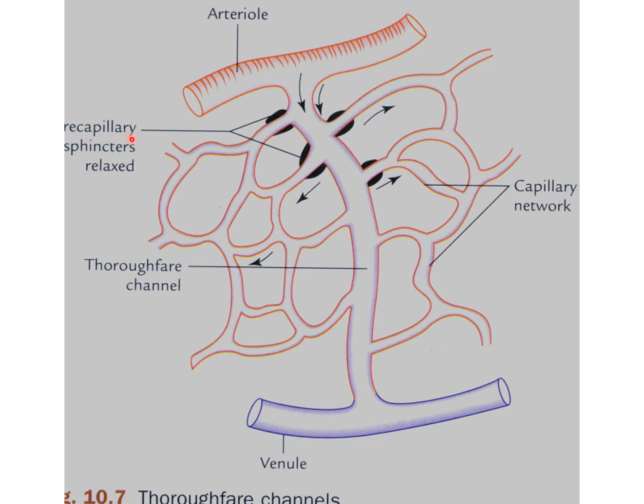This one is the sphincter relaxed. The initial segment of each lateral branch is surrounded by a few smooth muscle cells. These muscles constitute the precapillary sphincter. So this one is the precapillary sphincter relaxation. This sphincter regulates the flow of blood to the capillary, so it regulates the blood flow at the capillary network. This one is the capillary network. This one is the thoroughfare channel, and this one is the venous end of this sinusoid. So this is given the name anastomosis.